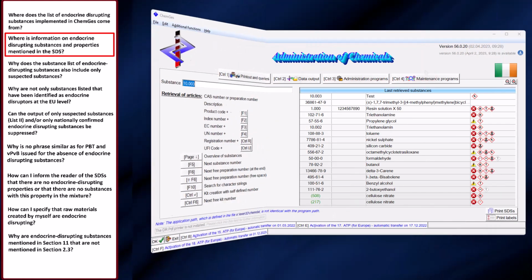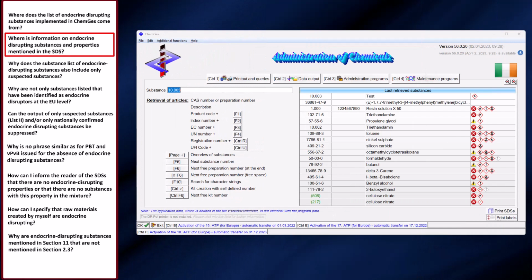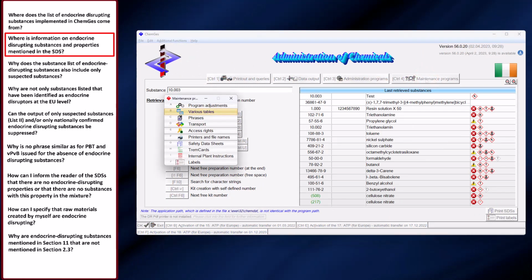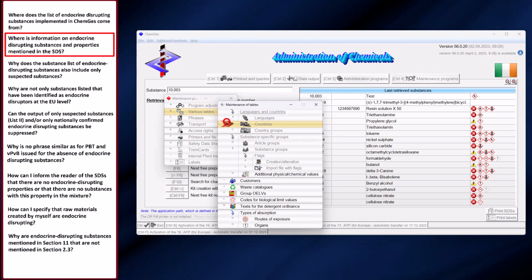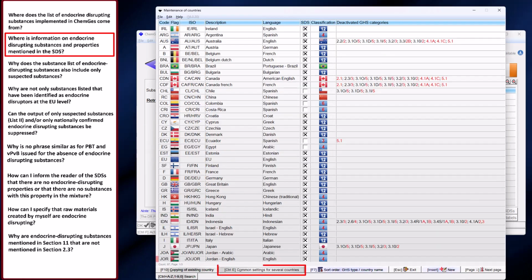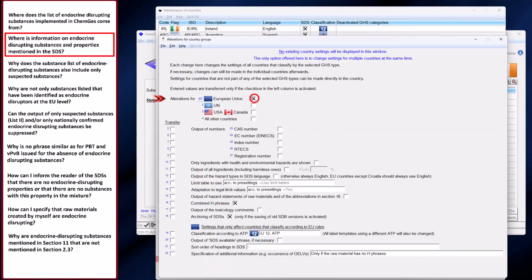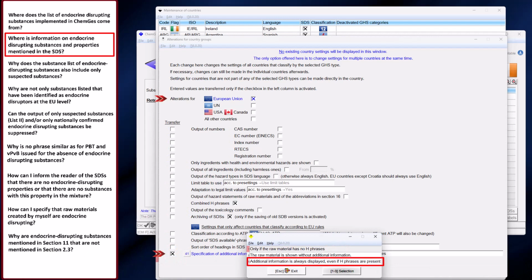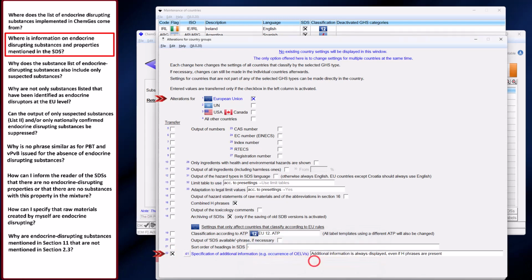If you want to output this information, even if it is not required, go to the maintenance programs, there to the various tables, to countries, and there select the option, Common Settings for several countries. There, select Alterations for the European Union and, when specifying additional information, the setting, Additional information is always displayed, even if H phrases are present. Do not forget to start the transfer afterwards with F10 or by clicking onto the corresponding key.